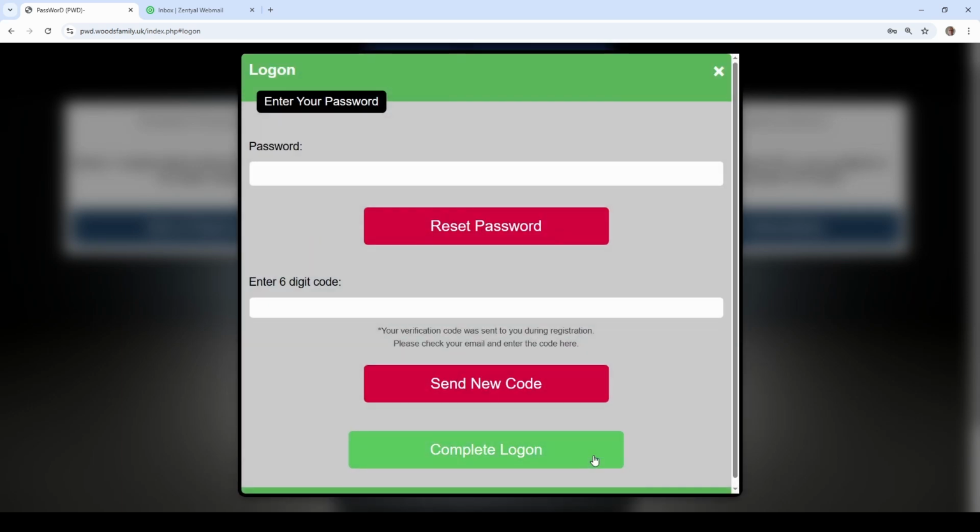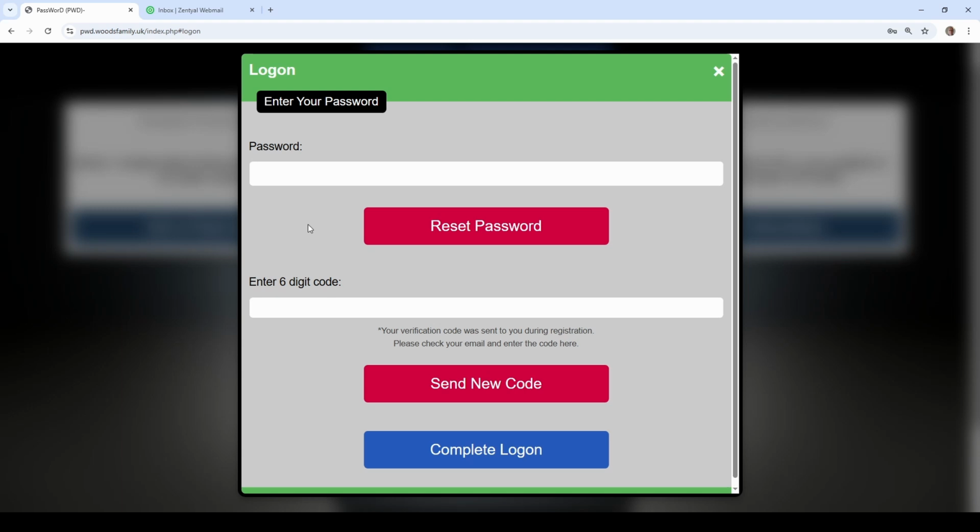Create the account, and then it's asking now for the password and the 6-digit code. Because we're dealing with passcodes, and in this day and age we need to be a bit more secure, PWD supports MFA or two-factor authentication. In reality, at the moment, only via email.